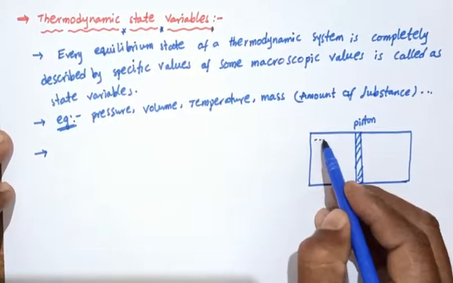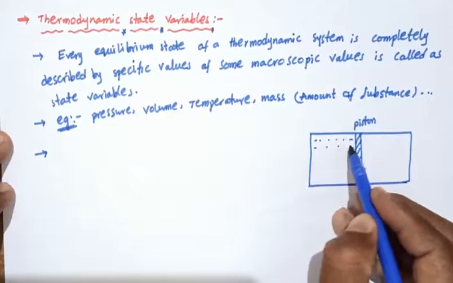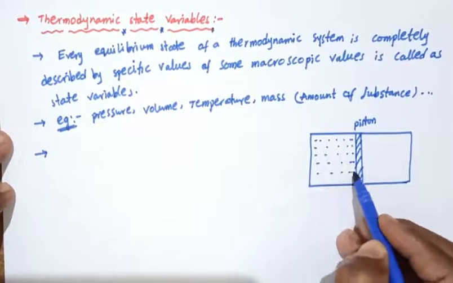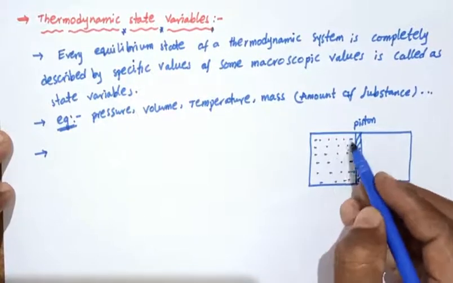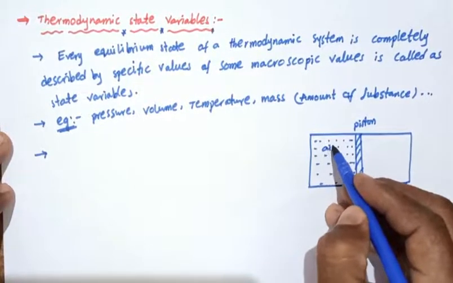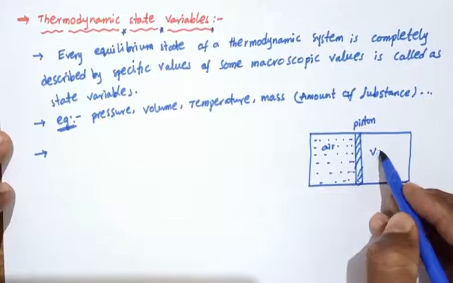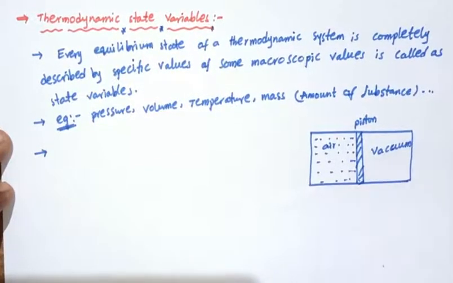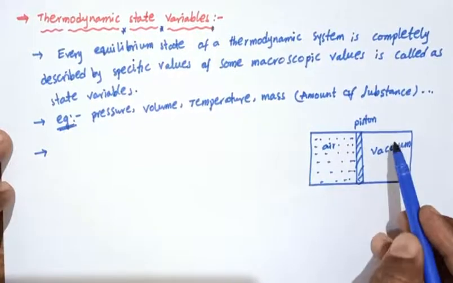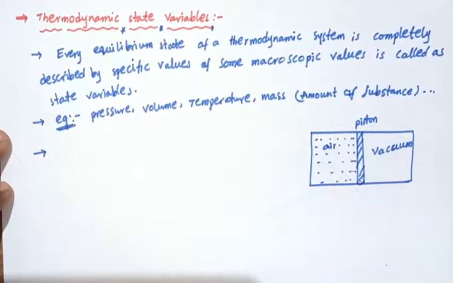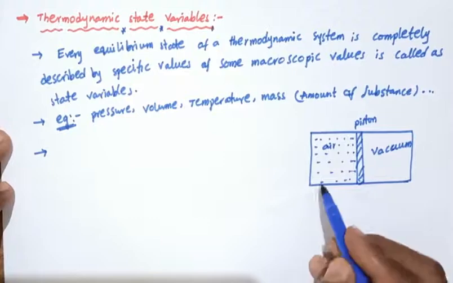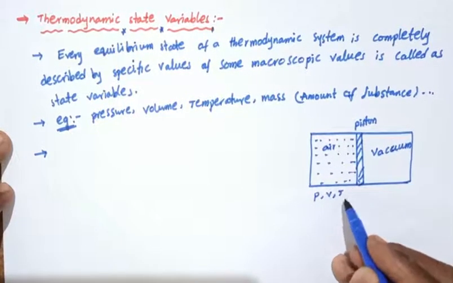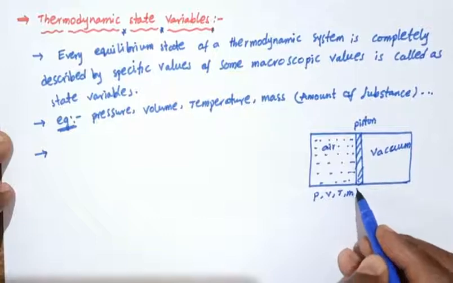One side of this system contains a gas, say air, and the other side is vacuum, there is no gas. It has a certain temperature, pressure, volume and also a certain mass.